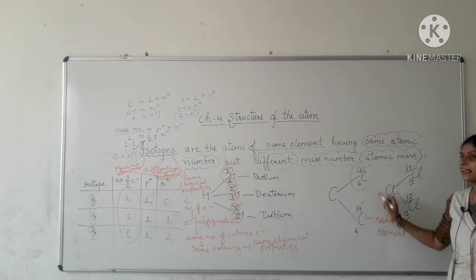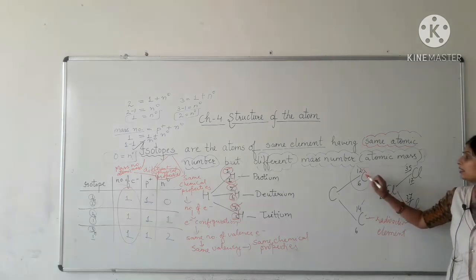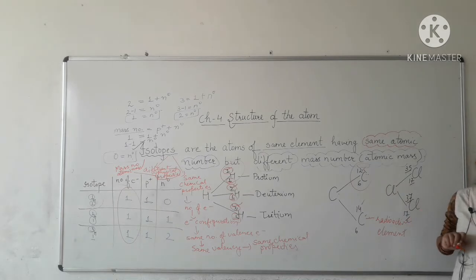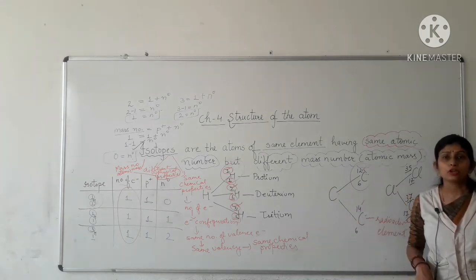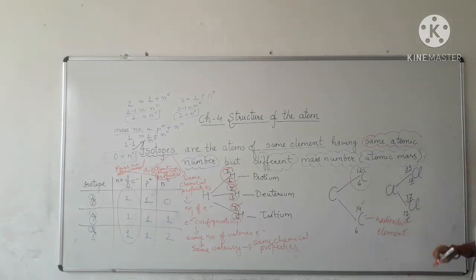So we neglect its mass and we take this isotope's mass, that is 12, as the mass of carbon atom or element. Now what about chlorine? See, this isotope of chlorine having atomic mass or mass number 35 is found in nature in 75%, and this isotope of chlorine having atomic mass or mass number 37 is found in 25%.